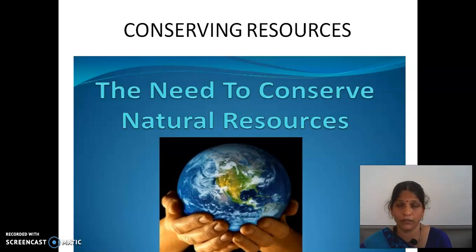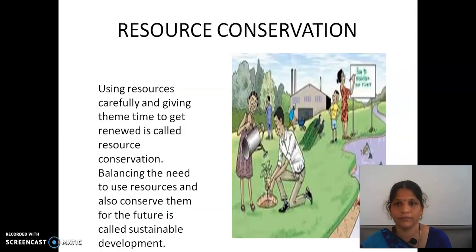It is needed for future use. That's called conservation. Resource conservation, using resources carefully and giving them time to get renewed, is called resource conservation. Balancing the need to use resources and also conserve them for the future is called sustainable development.